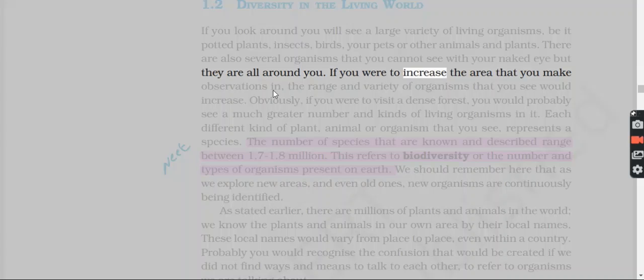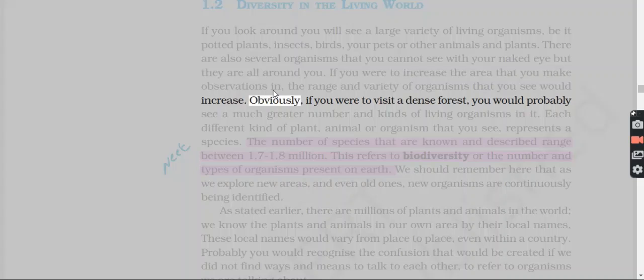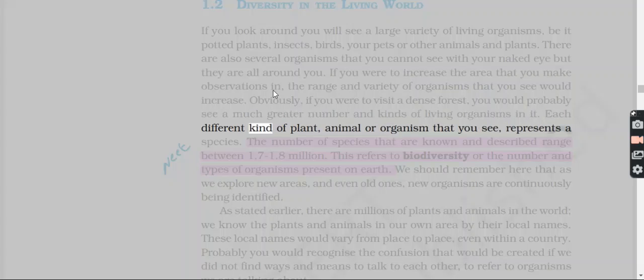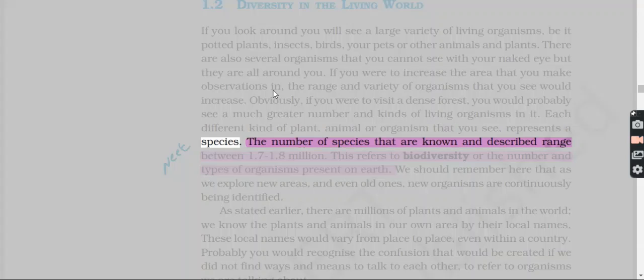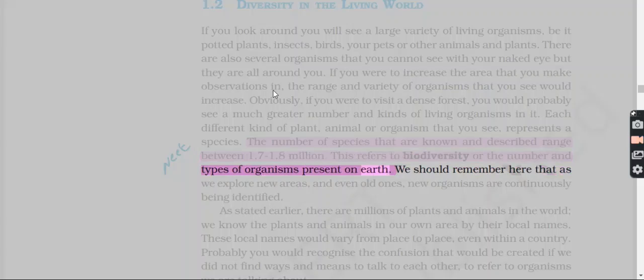If you were to increase the area that you make observations in, the range and variety of organisms that you see would increase. Obviously, if you were to visit a dense forest, you would probably see a much greater number and kinds of living organisms in it. Each different kind of plant, animal, or organism that you see represents a species. The number of species that are known and described range between 1.7 to 1.8 million. This refers to biodiversity, or the number and types of organisms present on Earth.